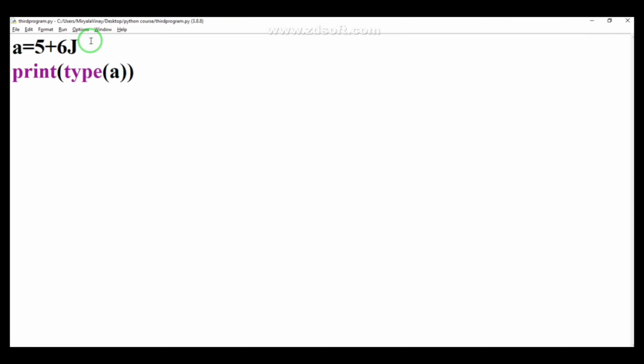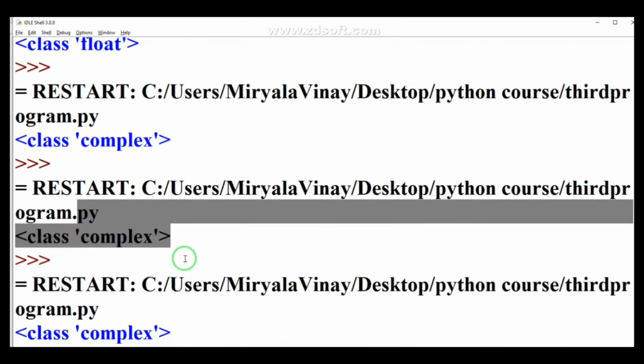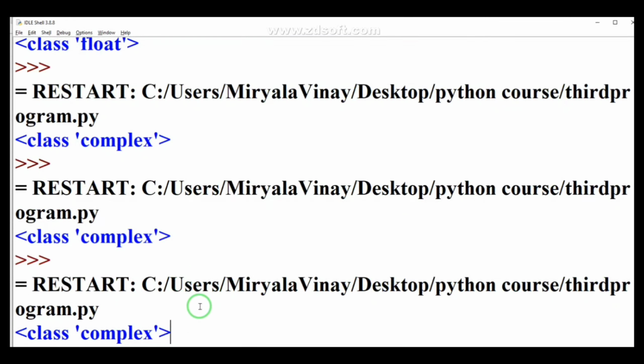Other than j or capital J, whenever you use some other letter, let's see what the output will be. It shows invalid syntax. You can see that it throws an error. So don't use any alphabet other than j. When I run it with j, it works fine. So that's all about the complex data type.